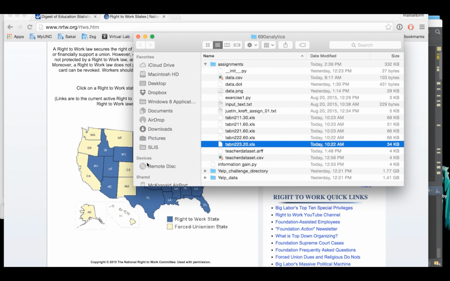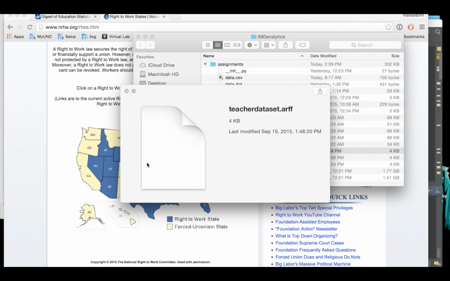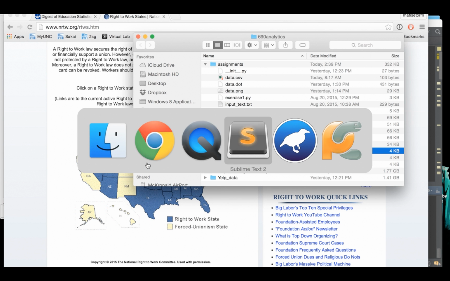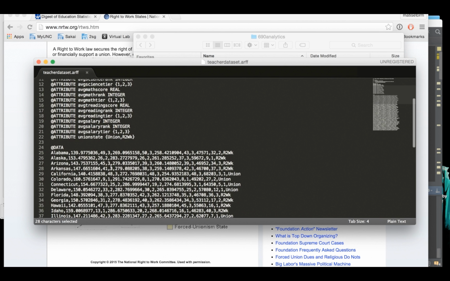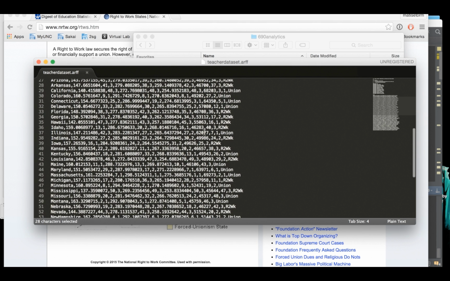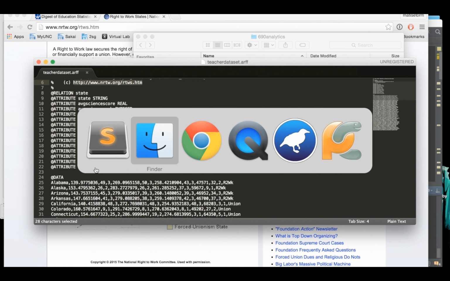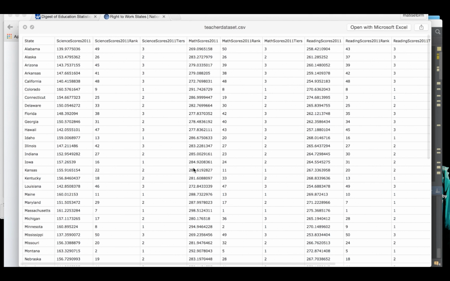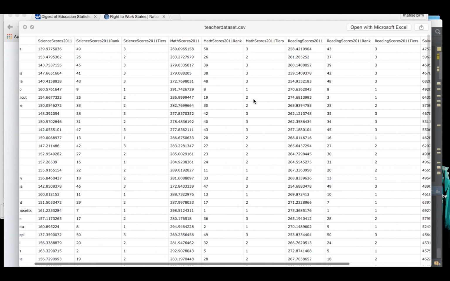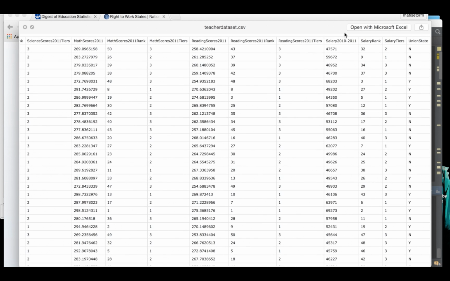And then I created my own little ARFF data right here. Here we have the ARFF data set that I created, basically coded and classified. There's a CSV version of it that might be easier to read. Basically, I captured the science scores, the science rank, so what rank they were in the states, what tier they were in, first, second, or third, same for math, same for reading, and then salary, the average salary, the rank, the tier, and then whether it was a union state or right-to-work state.